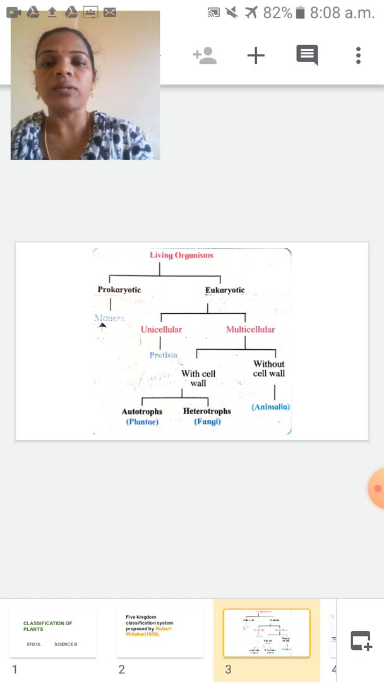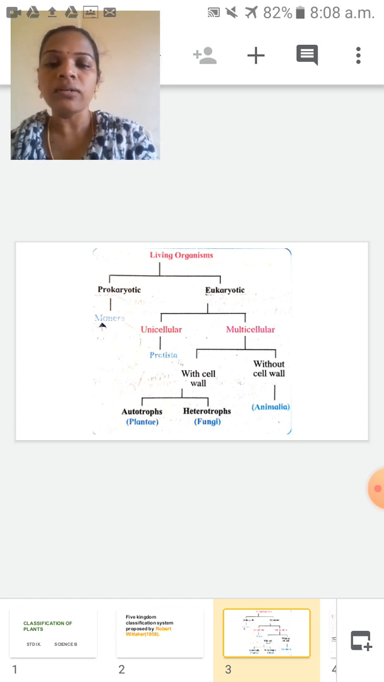Unicellular, single cell, the body is made up of a single cell. Unicellular contains one kingdom, that kingdom is Protista. And see here, prokaryotic contains one kingdom, that is Monera. And unicellular contains another kingdom, that is Protista.